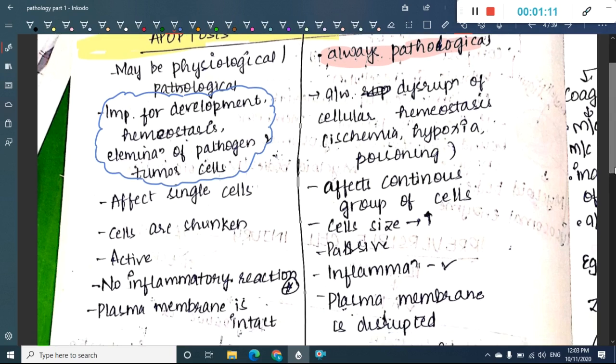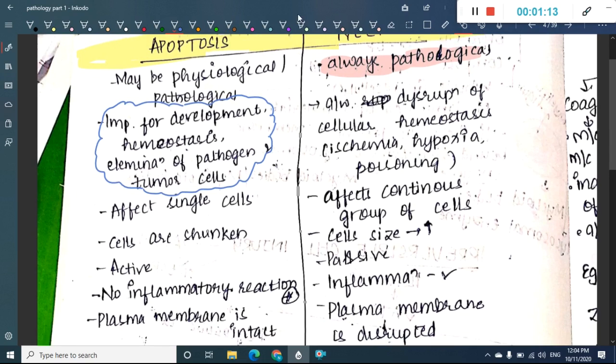Apoptosis generally affects a single cell or a small group of cells, whereas necrosis affects a continuous group of cells. It does not affect one cell, it affects a group of cells. In apoptosis the cell size is shrunken, whereas in necrosis the cell size is increased.